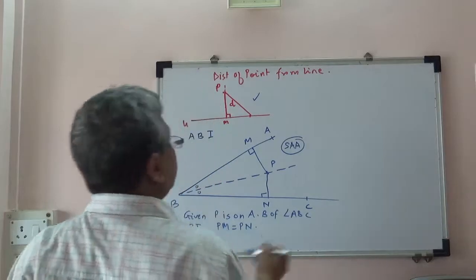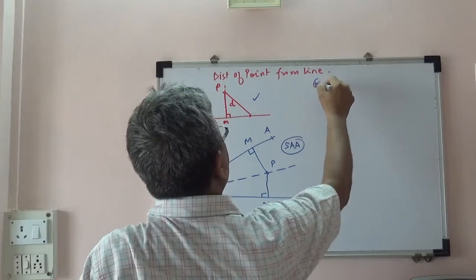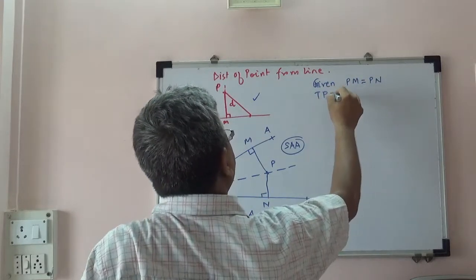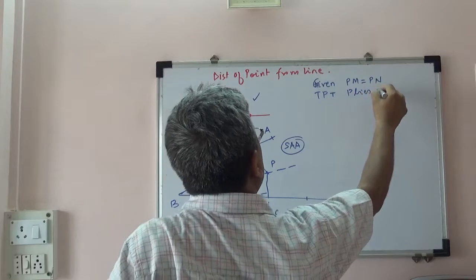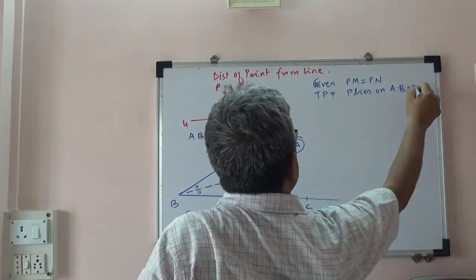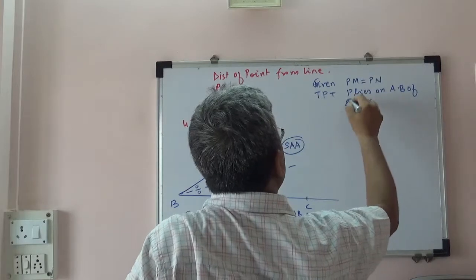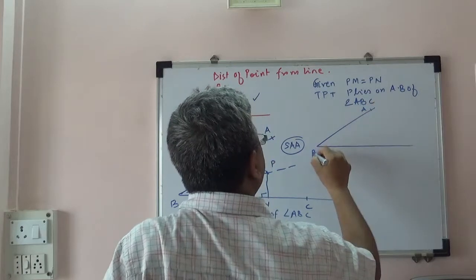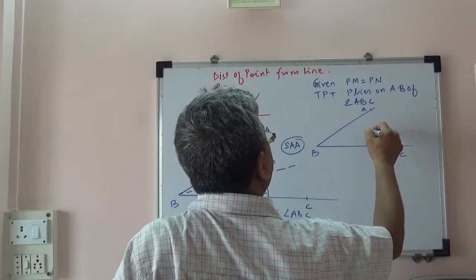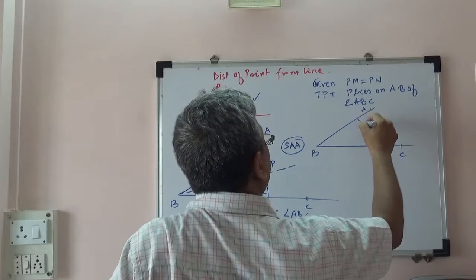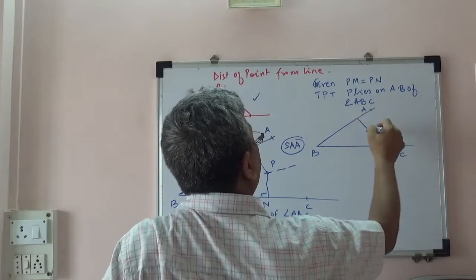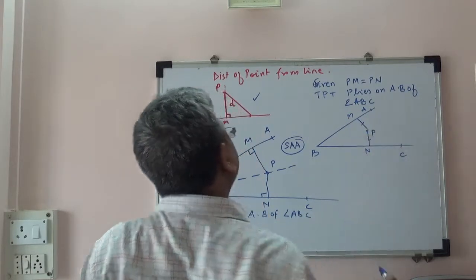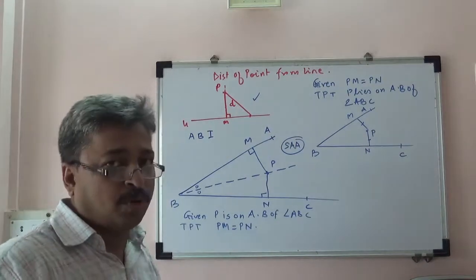What will be the converse of this? To prove, given PM equals PN, to prove that P lies on the angle bisector of angle ABC. Okay, so in this situation we have been given angle ABC and P is such a point that it is equidistant. So from P perpendiculars are already drawn and it is given that these two are equal. So what are we supposed to do and how do we prove the converse?